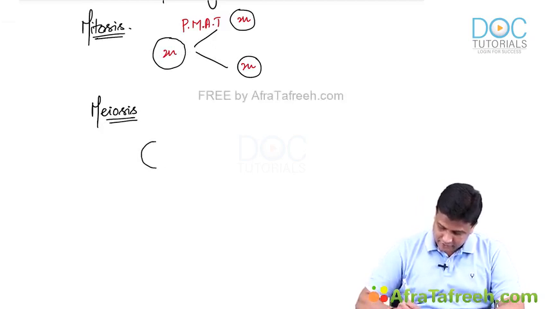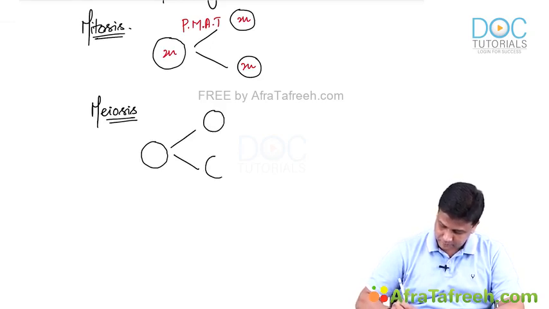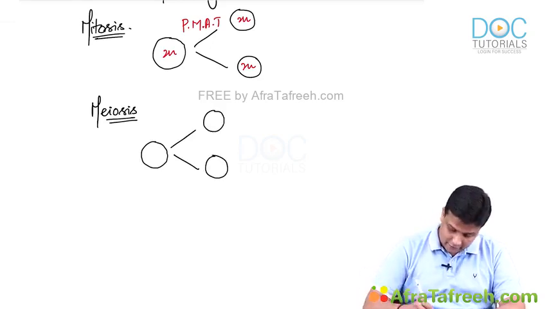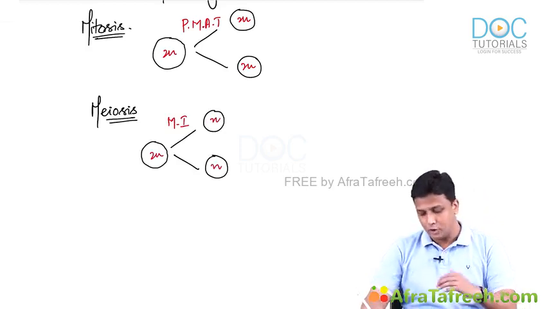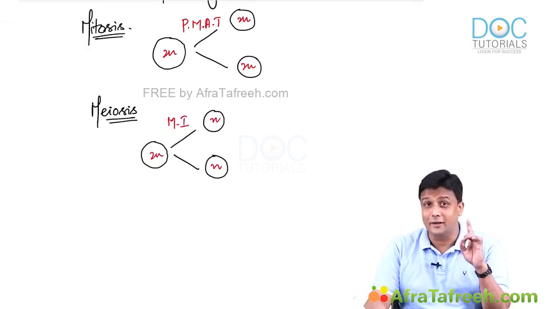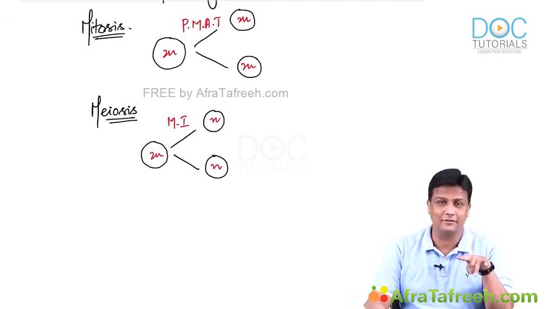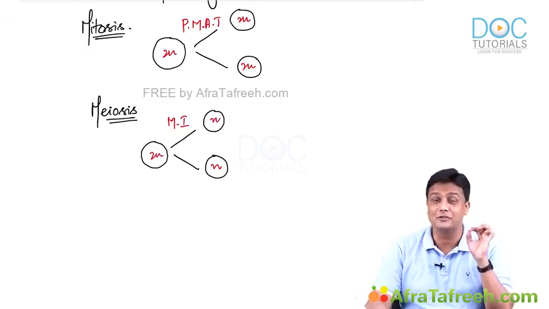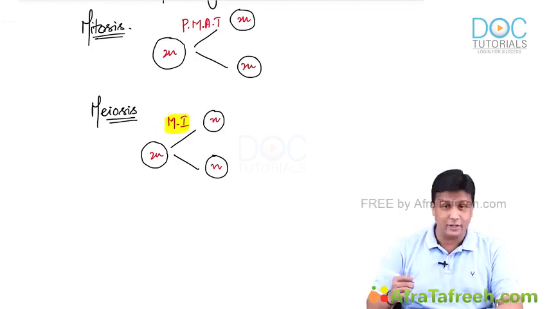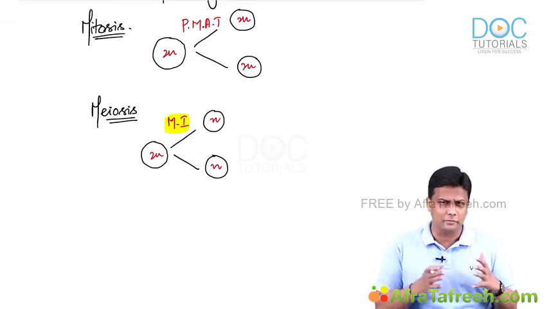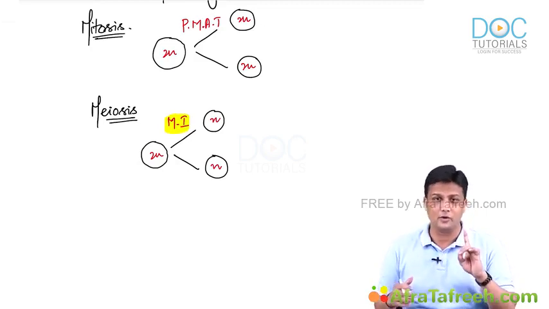In meiosis, a parent cell will divide into daughter cells. In the very first stage, meiosis 1, the diploid parent cell will divide into haploid daughter cells. It means the number of chromosomes is reduced to half in meiosis 1. That is what I'm trying to put in your mind. This is extremely important. So the number of chromosomes is reduced to half in which division? Meiosis 1 or meiosis 2? Remember, it is meiosis 1.